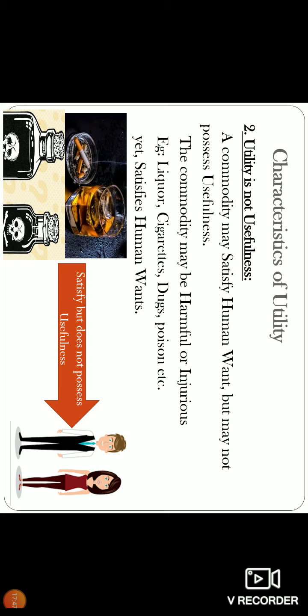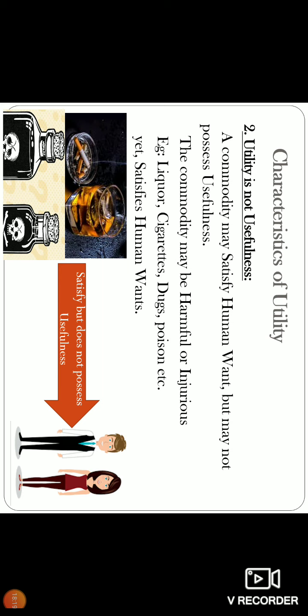Utility cannot be usefulness completely. But utility is formed, okay, all the useful things have utility. All the useful goods and services are called utility. But come to see, every commodity in this world satisfies human wants, but need not be good things. They need not possess utility. They need not possess usefulness. All the goods have utility, but need not have usefulness.